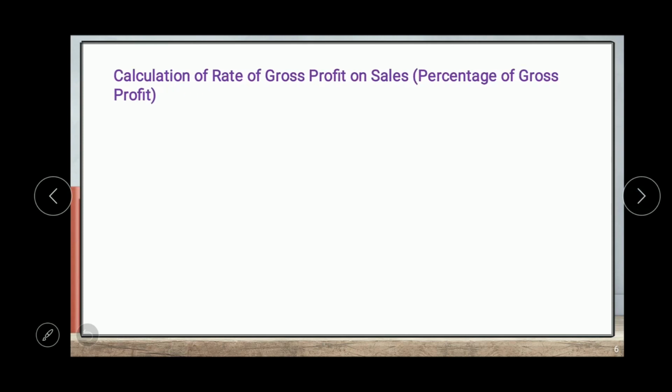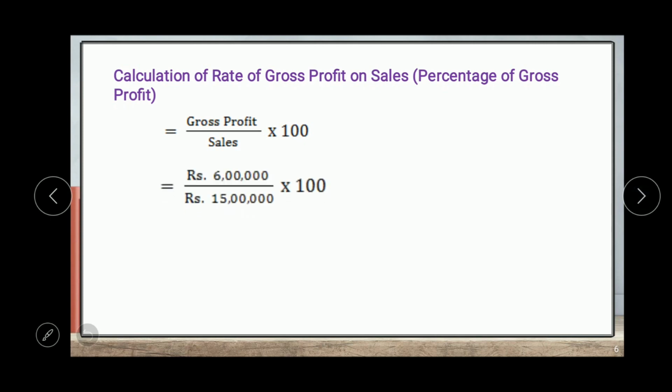Okay, calculation of gross profit. Rate of gross profit or percentage of gross profit is equal to gross profit divided by sales into 100. So for our example, gross profit is 6 lakh divided by sales is 15 lakh multiplied by 100. So it will be 40%.